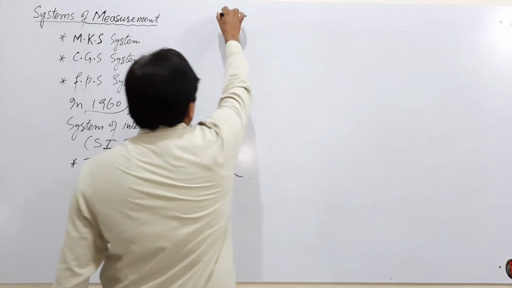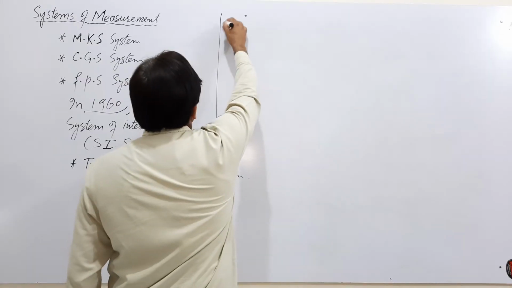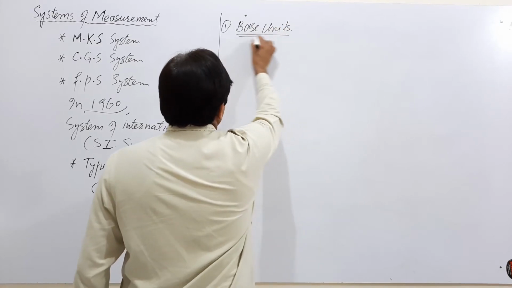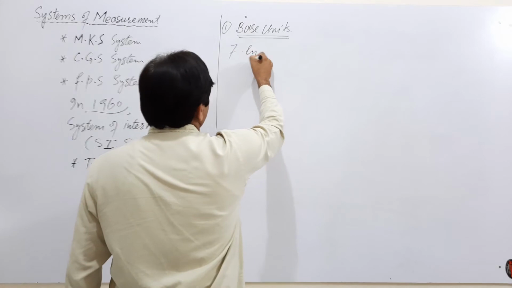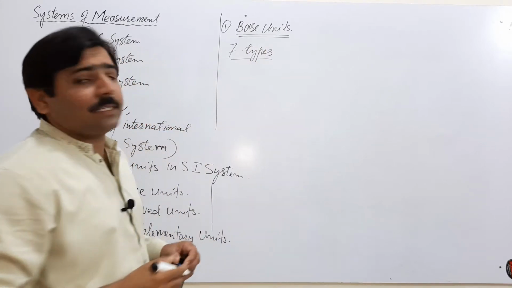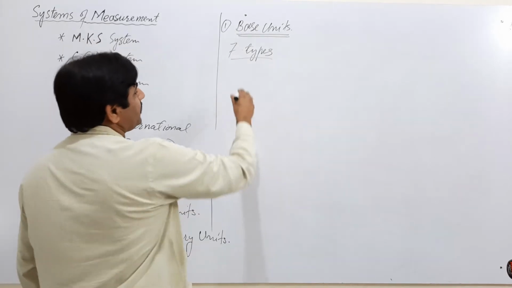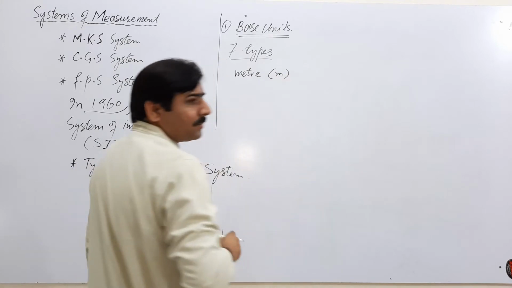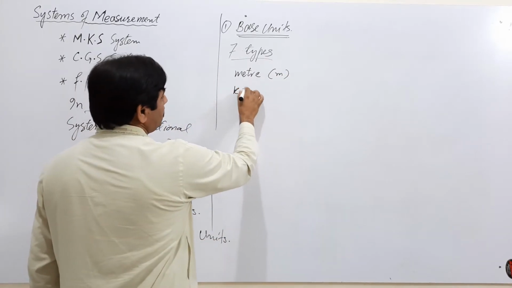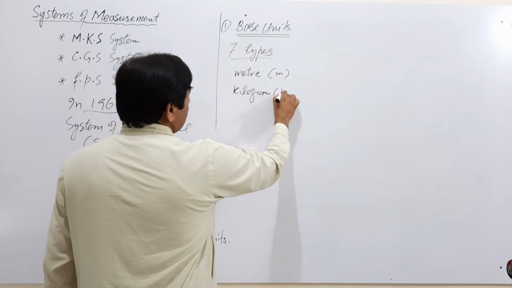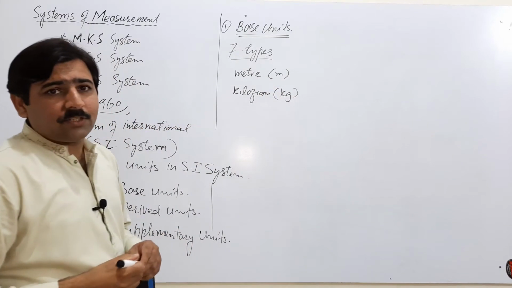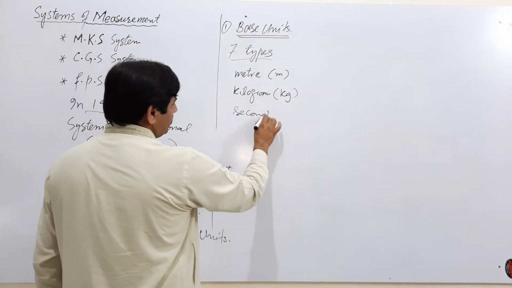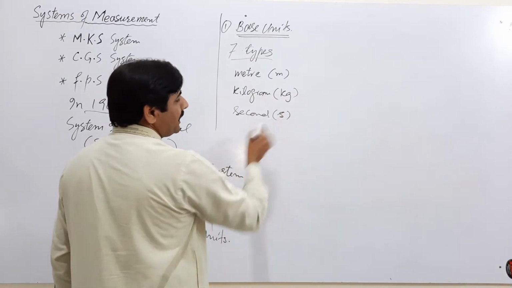First of all, we discuss the base units. There are 7 base units in the System of International. Meter, which is the unit of length, and its symbol is small m. Kilogram, whose symbol is kg, which is the unit of mass. Second, that is written with small s, unit of time.